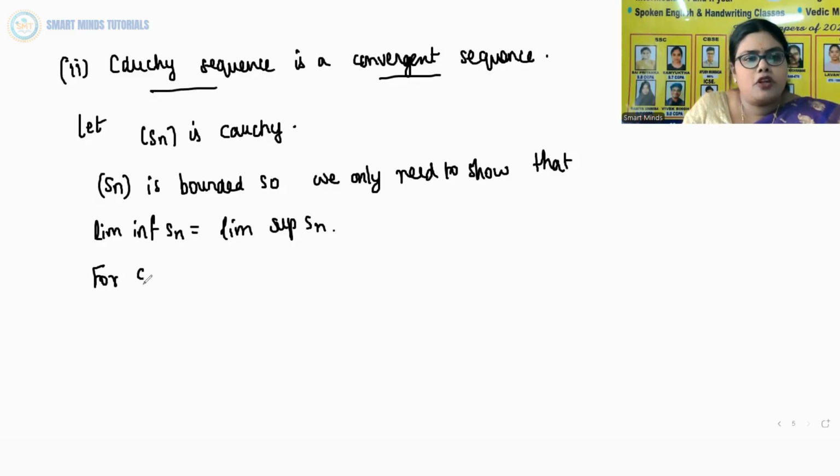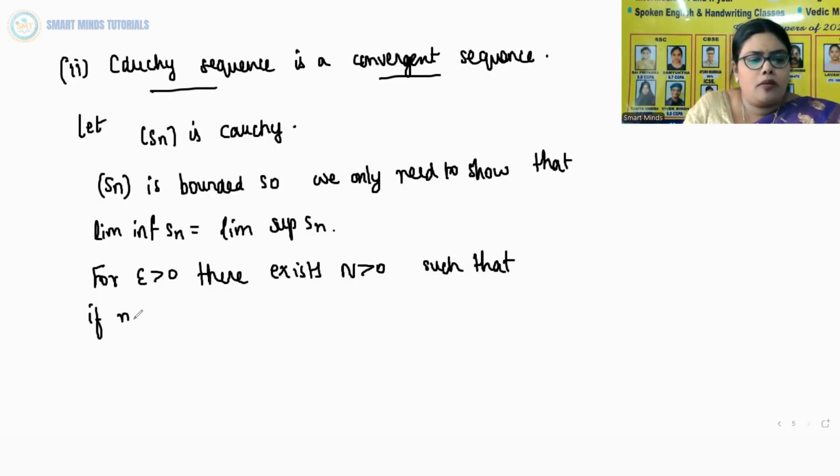Now for epsilon greater than 0, there exists capital N greater than 0 such that if m, n greater than N, then mod Sm minus Sn is less than epsilon.